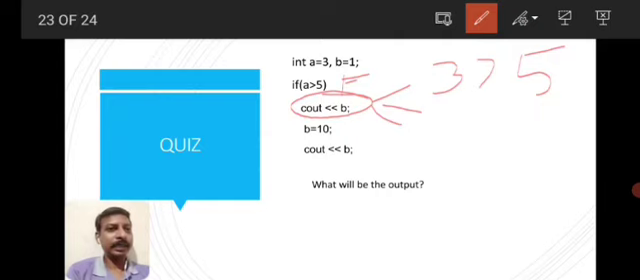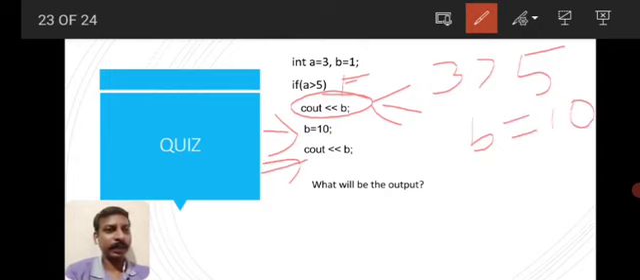So A less than 5 is wrong, false. So cout B will not get executed. Automatically it will come to the next line. B is assigned as 10. Now the value of B equal to 10. Now it will display B, cout B. So the value of B is 10. So the output is 10.